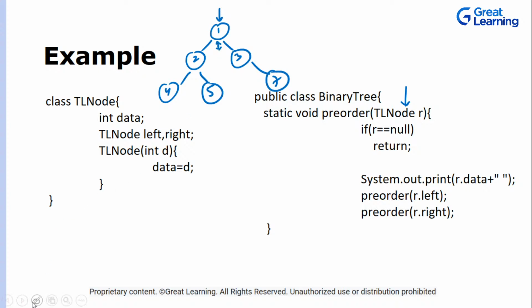Clear? Now let's think about those three conditions that will always be there in a recursion. This is your base condition. This is your self work, or you can say the logic, and these are your recursive calls. You can see that there are two recursive calls. Now let's understand how this pre-order works.